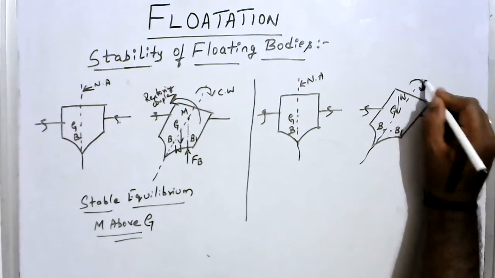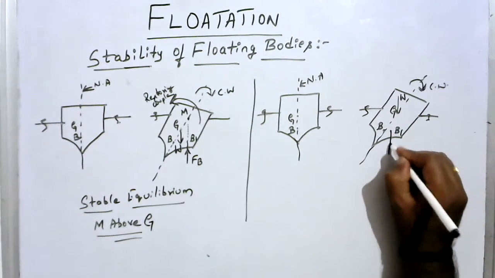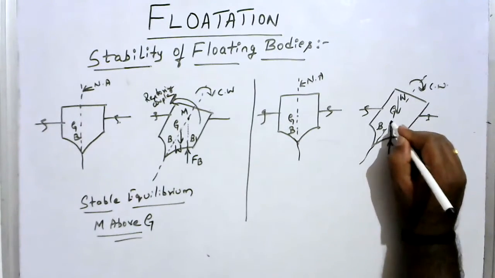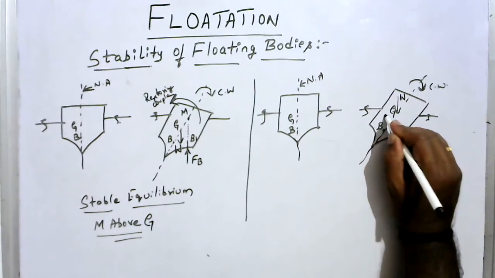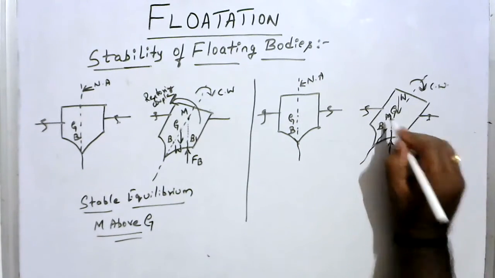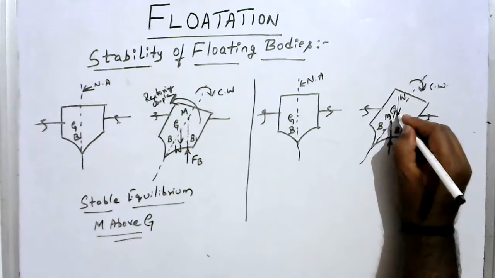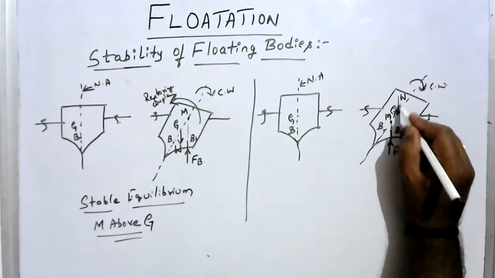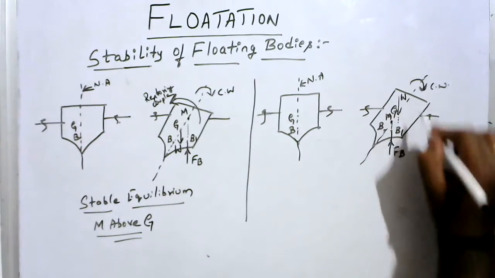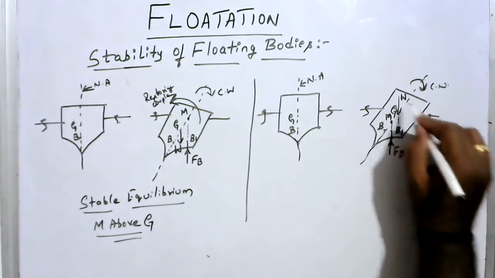I'll give a clockwise rotation. This is the center of buoyancy where the force of buoyancy is acting. I'll extend this, it will meet the normal axis at point M. This M is what? Metacenter. Now this metacenter is lying below the point G. Okay, now you observe this both. This is acting downwards, this is acting upwards. This will form what? The couple in the same direction or in the clockwise direction only.